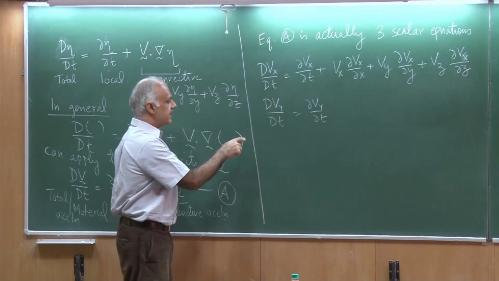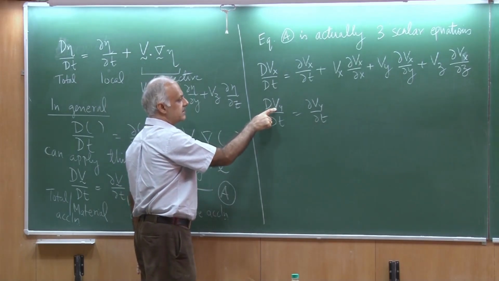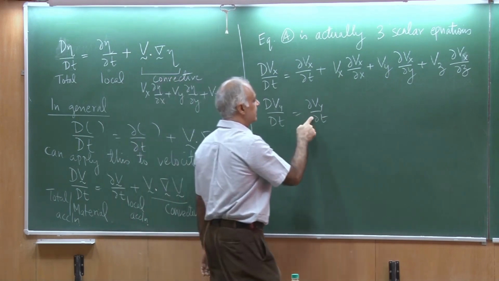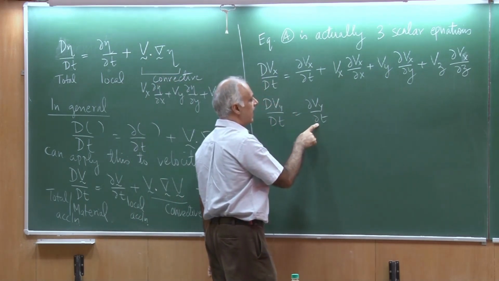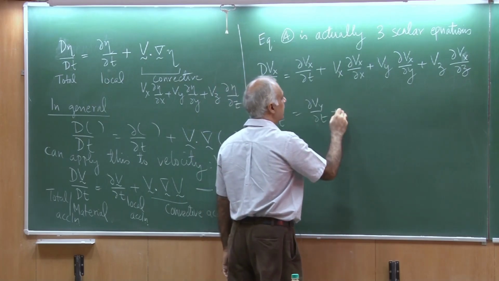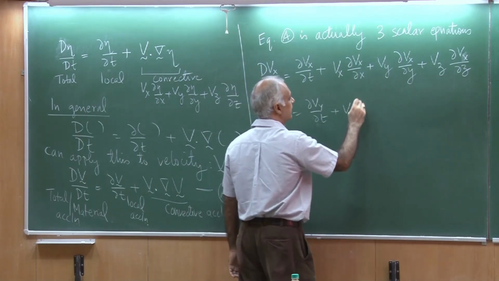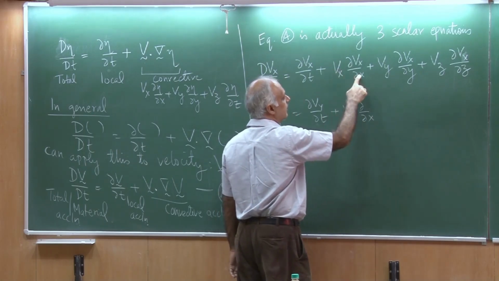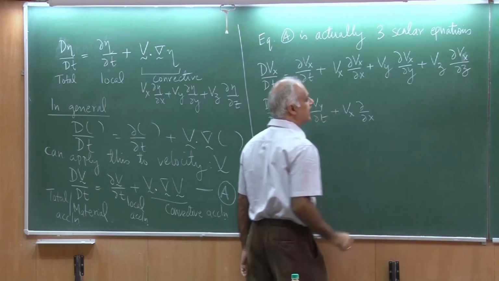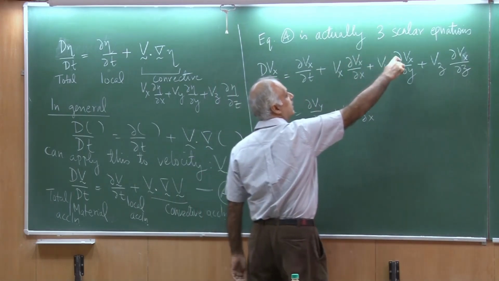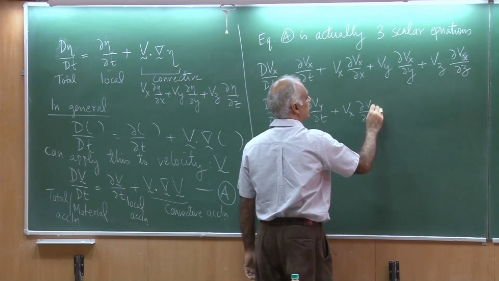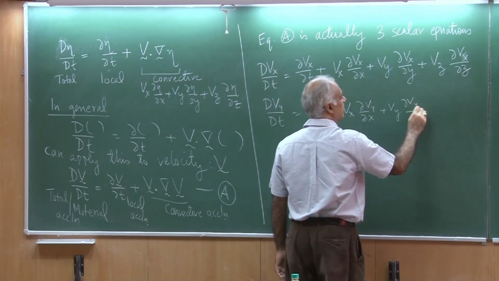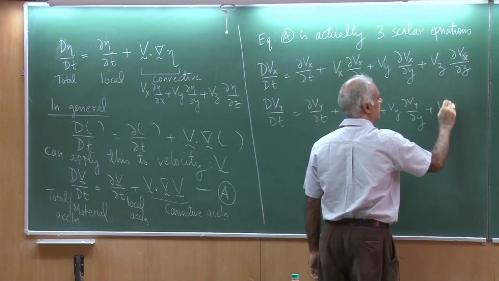So, what we are saying is that if I look at the second component of velocity, the material rate of change of that is the local acceleration of that component plus a convective part. You know, I can write this mechanically, I mean Vx del by del x. So, this part remains the same and only this quantity over here changes in the different equations. It is very important that you practice writing this.